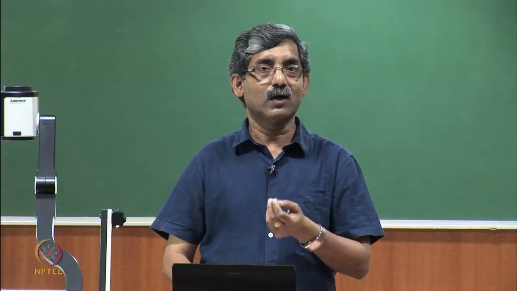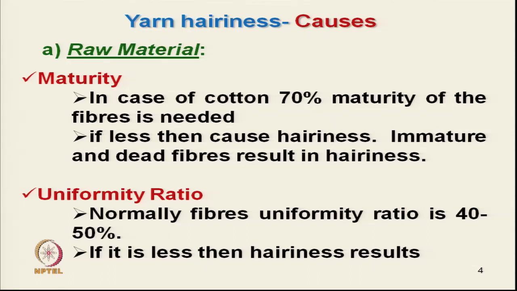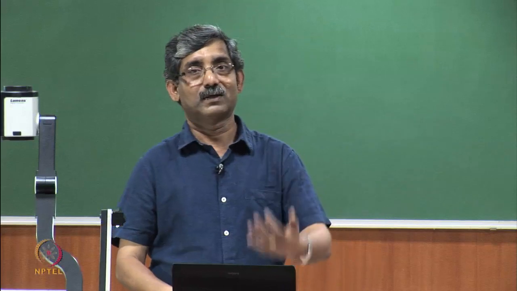Those short fibers will not penetrate in the yarn structure, will not take part in migration, and will be projected outside the yarn surface, as they will not be taking part in the proper migration. So, if it is less, then hairiness is there. Less means the short fiber percent is more.